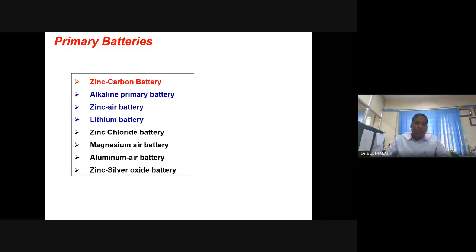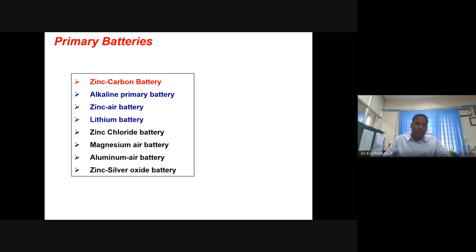Zinc carbon battery, alkaline primary battery, zinc air battery, lithium systems, etc. are the typical examples for primary batteries. You fabricate it, and immediately it is possible to use. Non-rechargeable batteries or disposable batteries. You can only spend it.